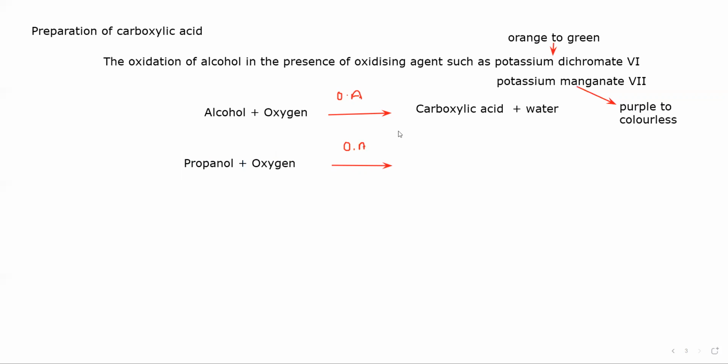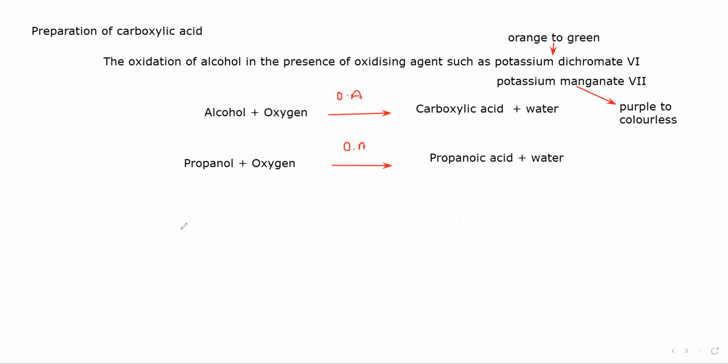So it will give propanoic acid plus water as a product. This is in terms of words. So propanol will give propanoic acid, butanol will give butanoic acid, hexanol will give hexanoic acid. Now, sometimes you have to write in terms of an equation.